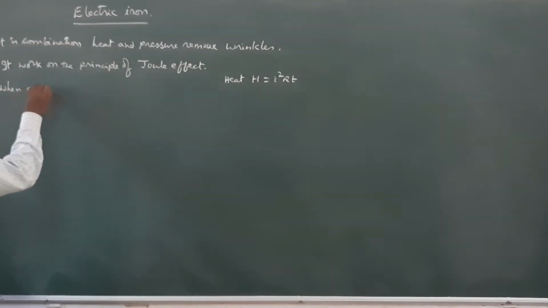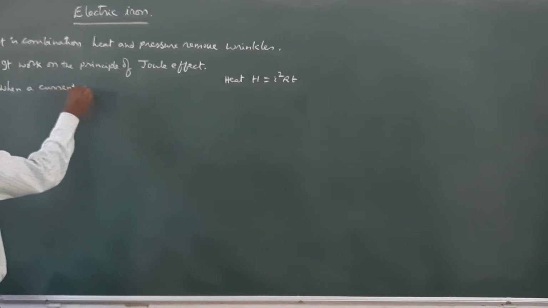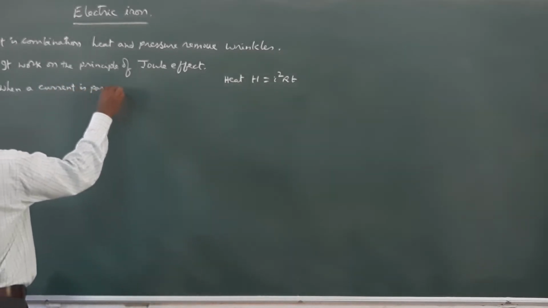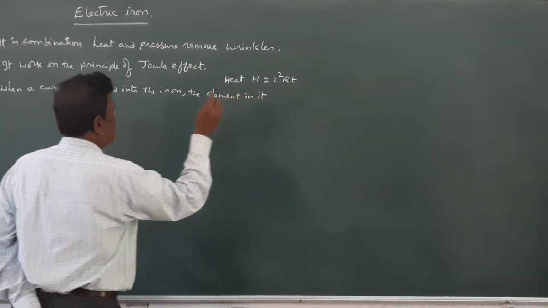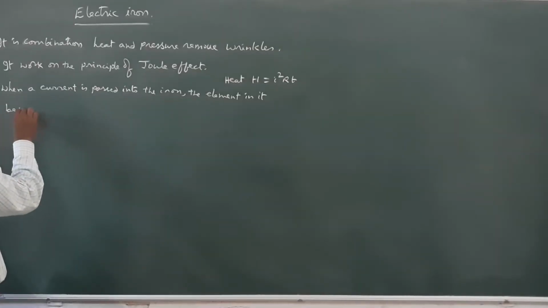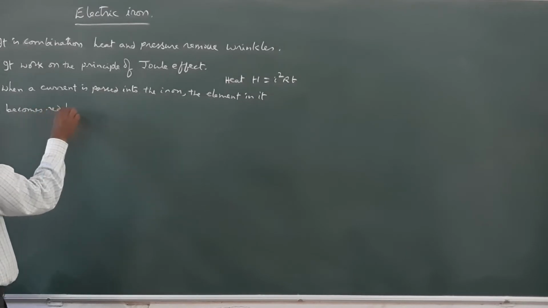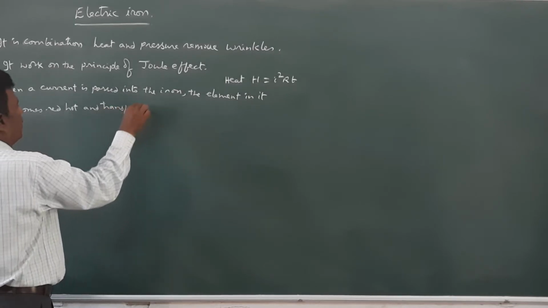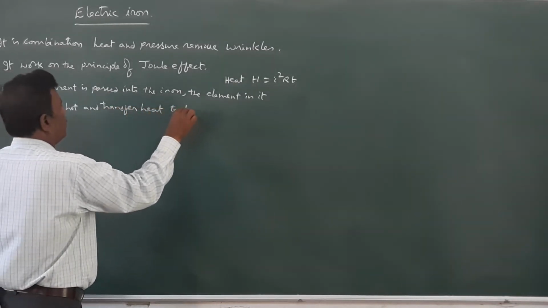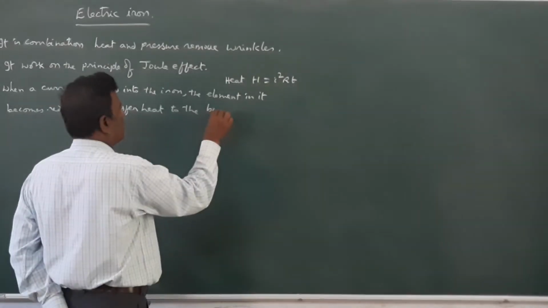So, when a current is passing into the iron, the elements in it become red hot and transfer heat to the bottom plate.